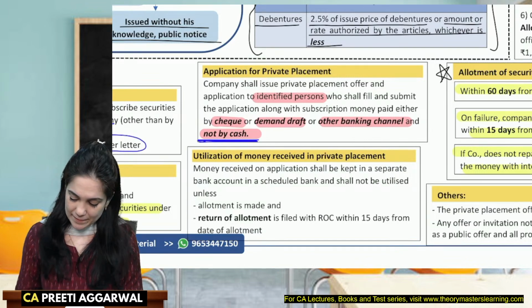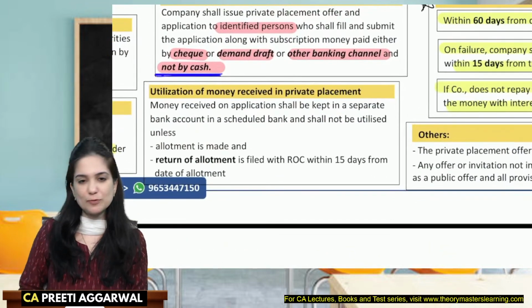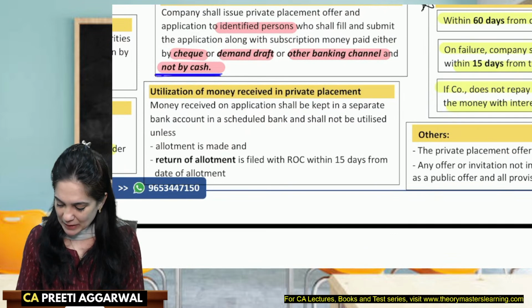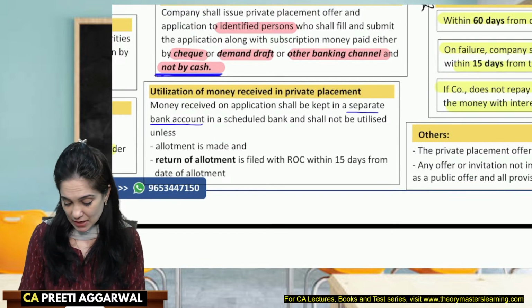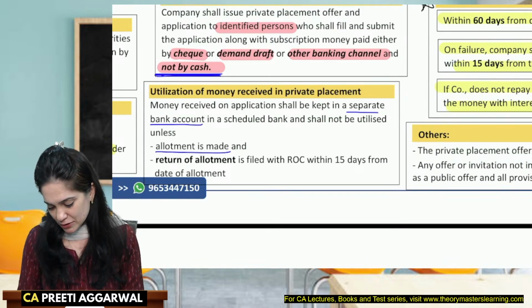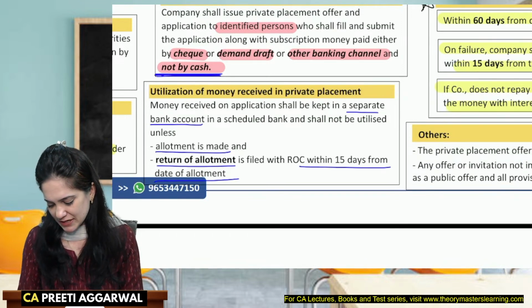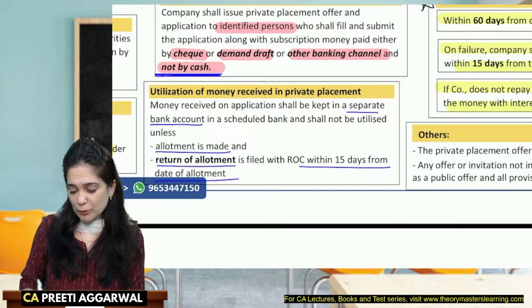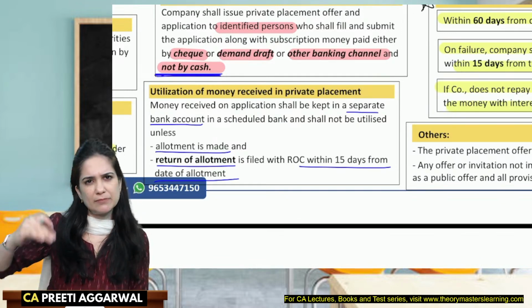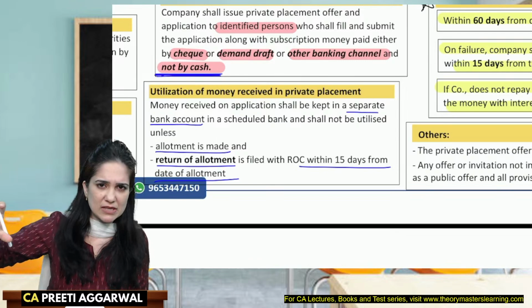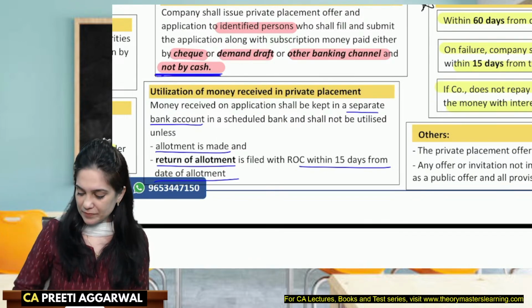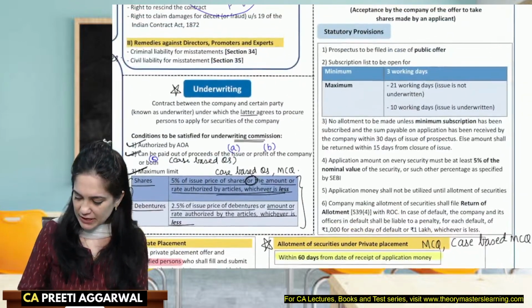All right. Money, whatever you have received through private placement, will be kept in a separate bank account with a scheduled bank. It will not be utilized unless the allotments are made, and the return of allotment is filed with ROC within 15 days from allotment. See, the provisions relating to return of allotment, minimum subscription, etc., whatever you discussed, were covered under section 39.